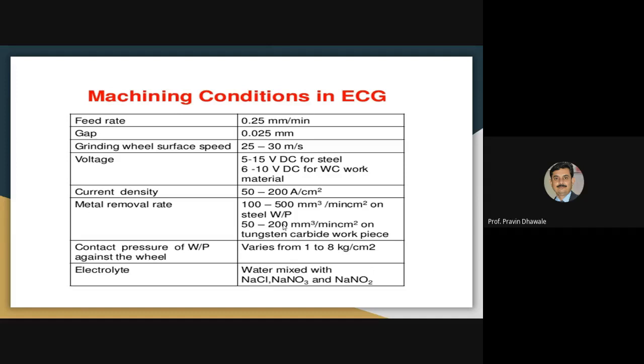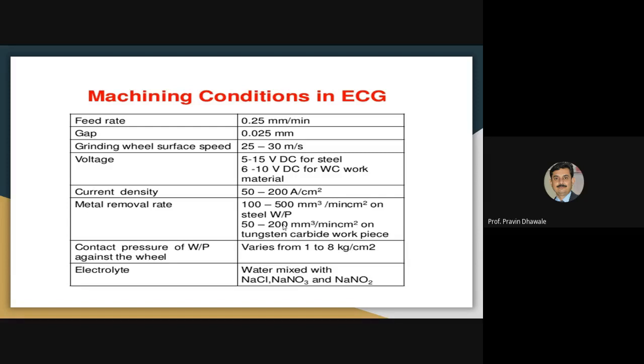The contact pressure of the workpiece against the tool: the tool is stationary and we are feeding the workpiece against that grinding wheel. So contact pressure is related to the workpiece and it varies in a range of 1 to 8 kilogram per centimeter square.